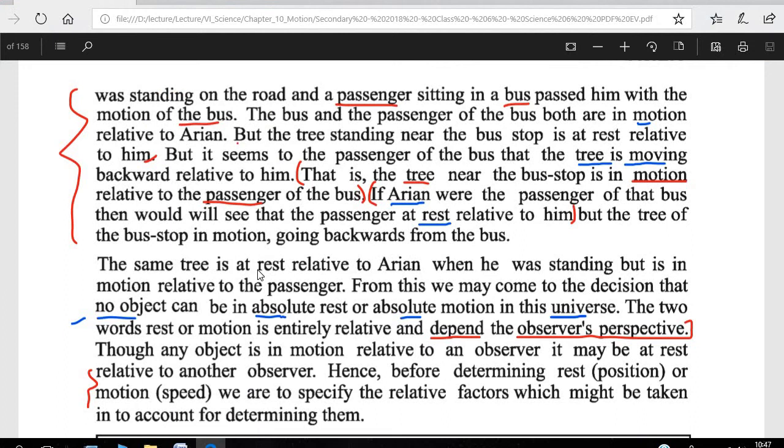But the same tree is at rest relative to Aryan when he was standing, but is in motion relative to the passenger. From this we may come to the decision that no object can be in absolute rest or absolute motion in this universe.